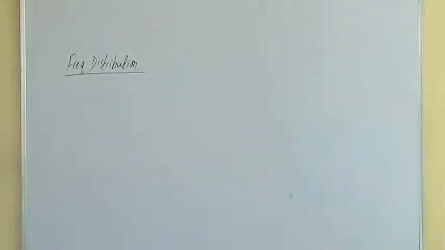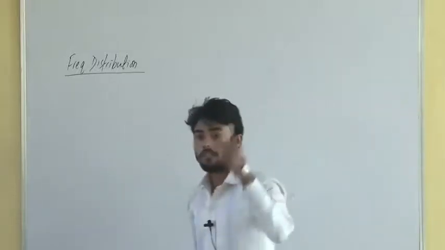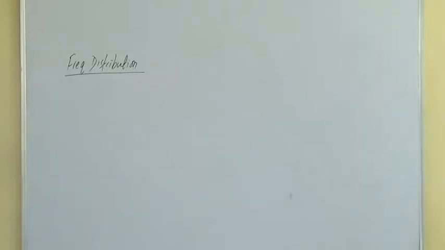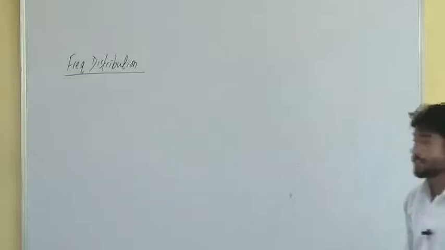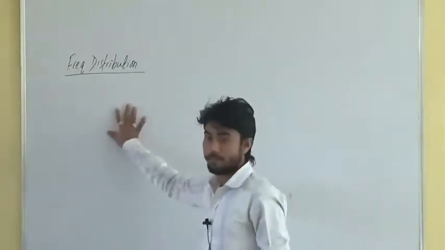Now let's come to know something about this topic, frequency distribution. When we did the probability chapter, we did probability distribution. Remember? Probability of getting 0 heads is 3 by 8. Probability of getting 1 head is 1 by 8. Something like this we did. That was called probability distribution. Here it is frequency distribution. Simple topic here.